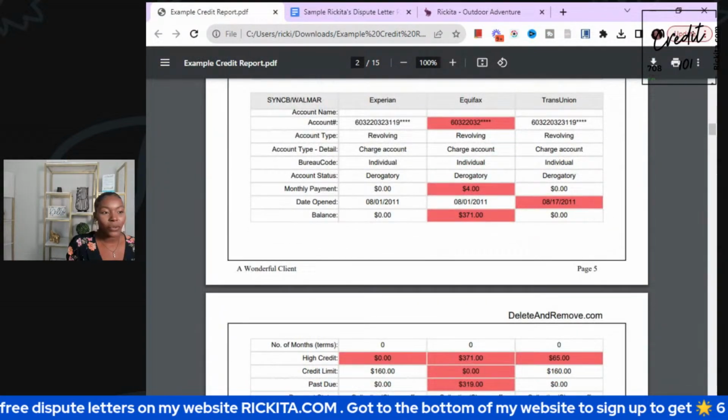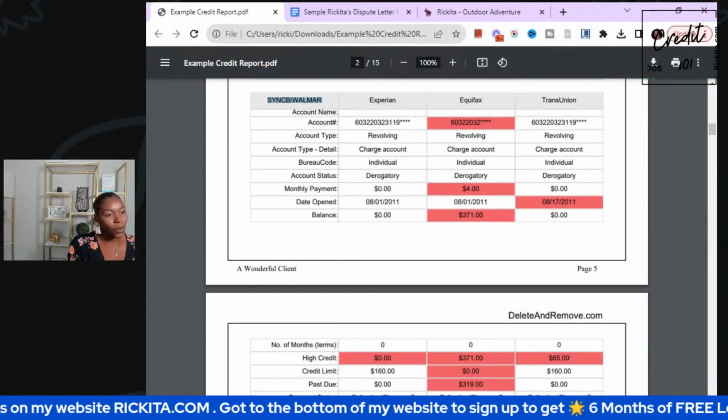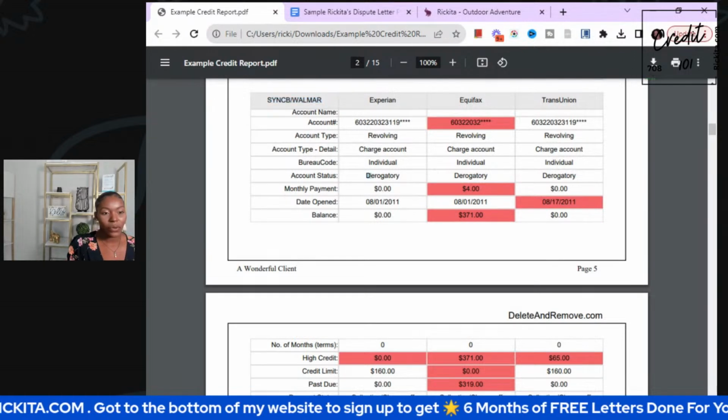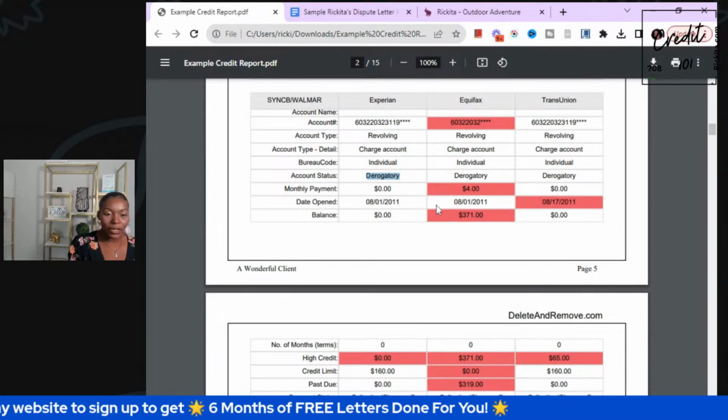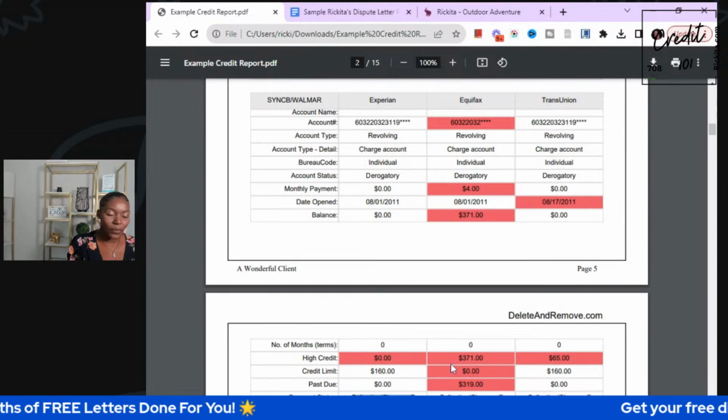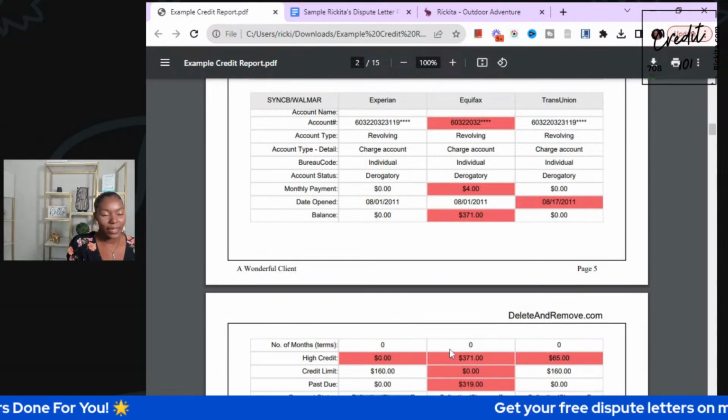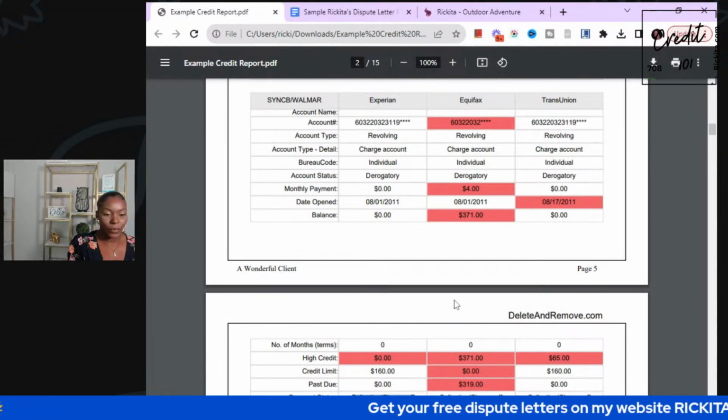So the next one we need to remove is Walmart. So this is a Walmart with Synchrony Bank. We need to get it removed. For one thing, it's a derogatory account, okay? If it says that, you need to see why it's derogatory. It says collection and charge off. Once you see that on your credit reports, you can't really revive it, you guys. We have to remove it.